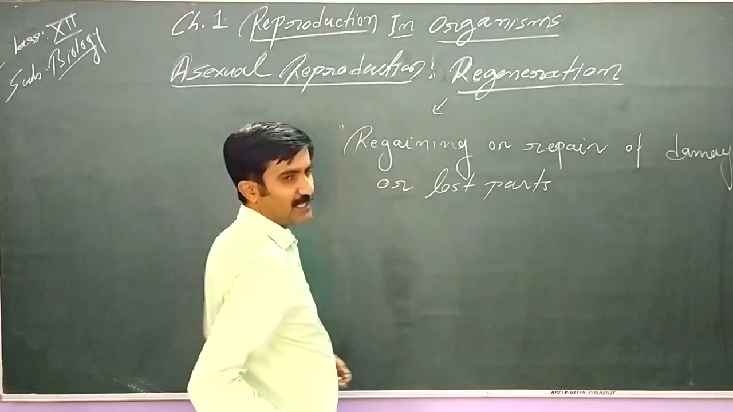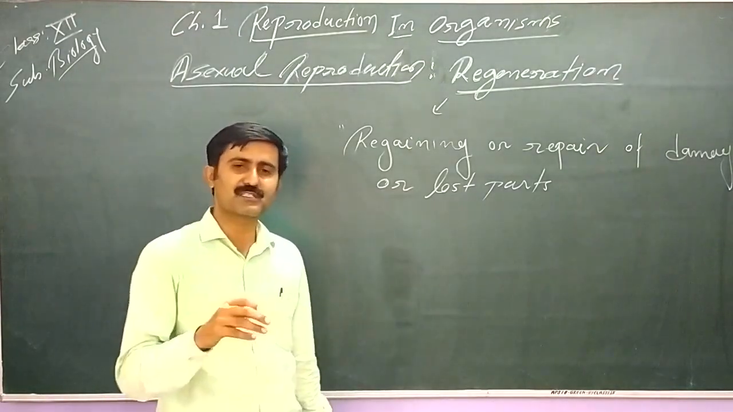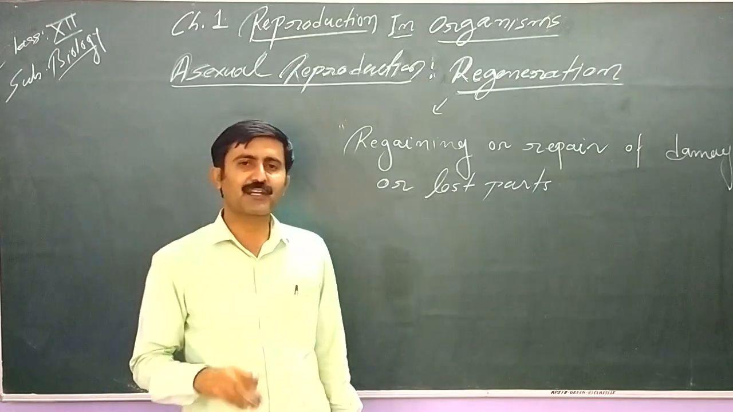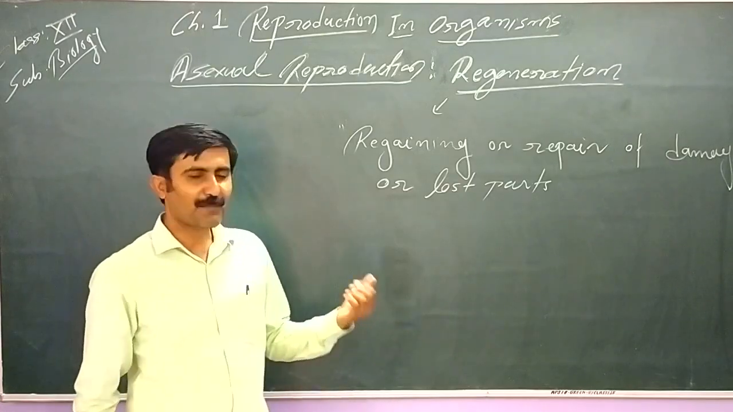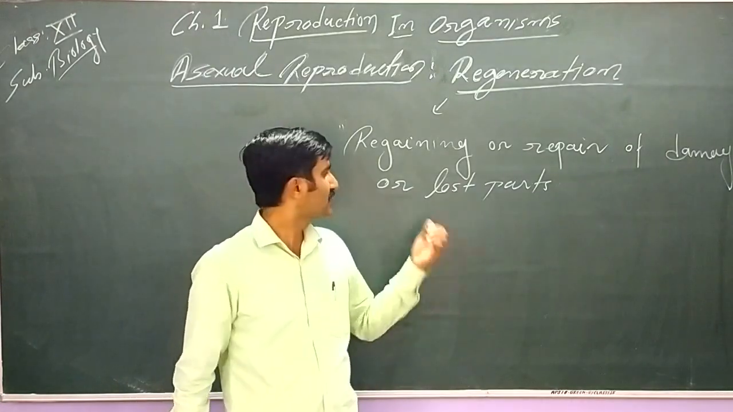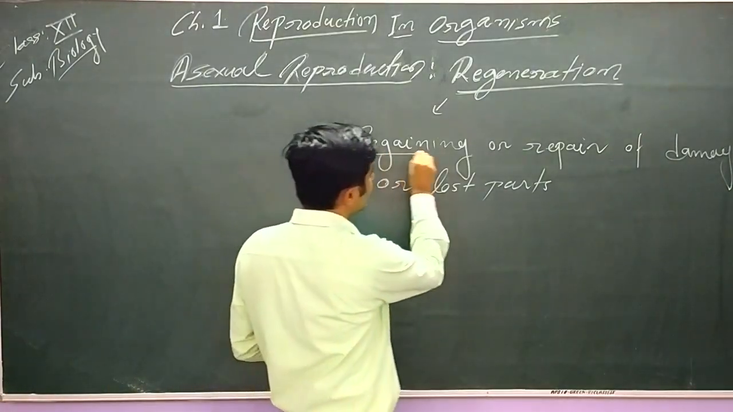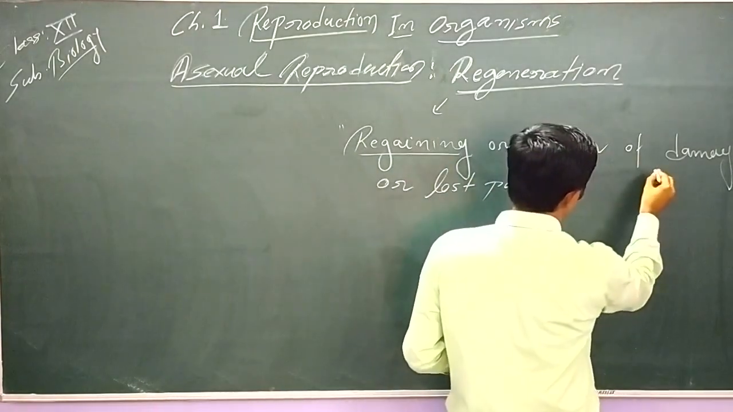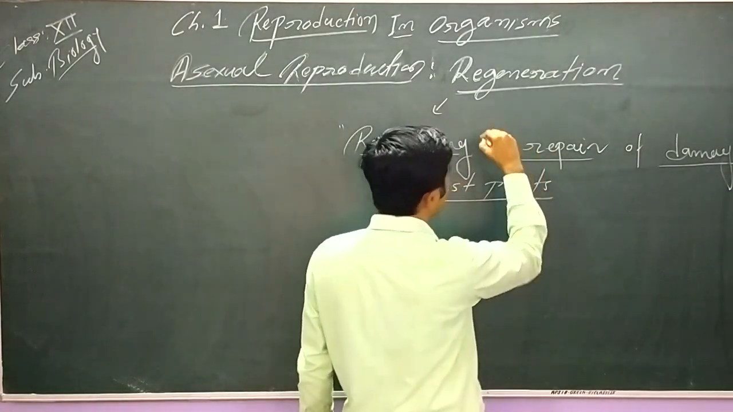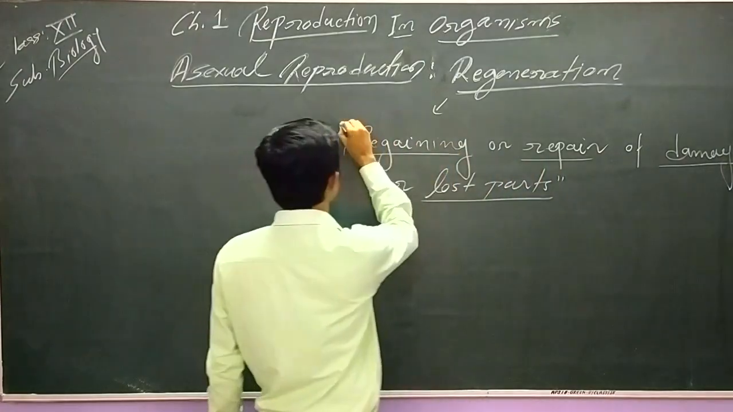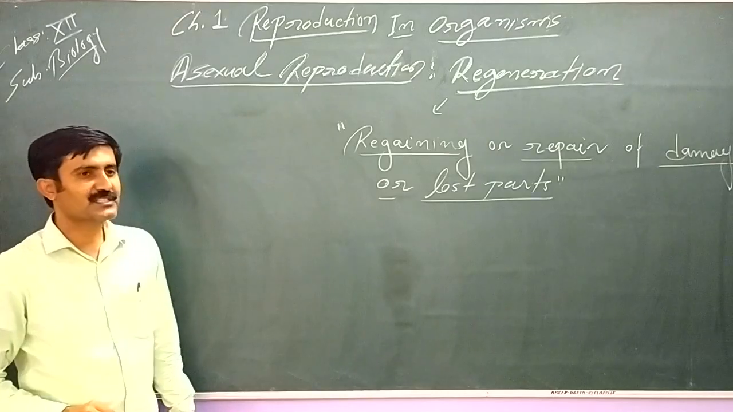We can say regeneration ability is found in almost all organisms, but in some organisms regeneration ability is more and in some organisms it is less. That depends on their body organization. The simpler the body organization, the more the regeneration ability. The more complex the body organization, in higher animals, the regeneration ability is less. So that we have to keep in mind. So regaining or repair of damaged or lost part is called regeneration. In simple words, regaining and repairing of lost part is known as regeneration.